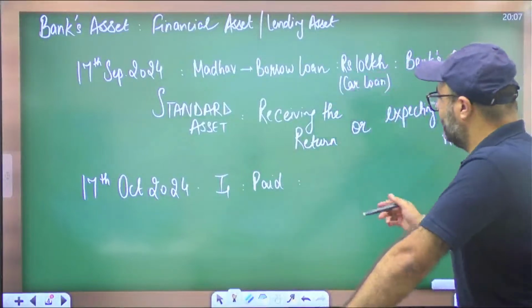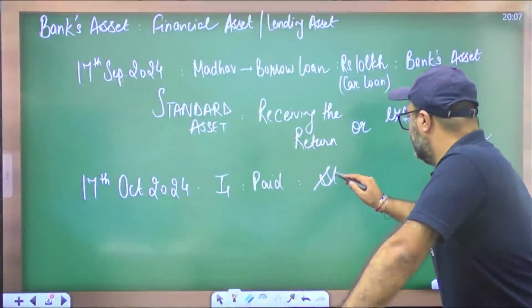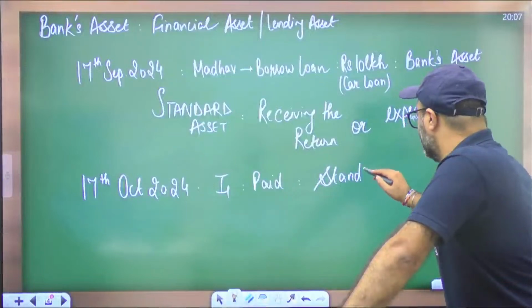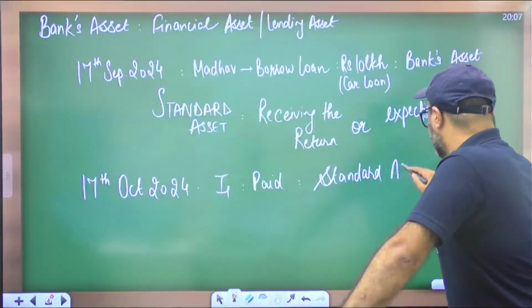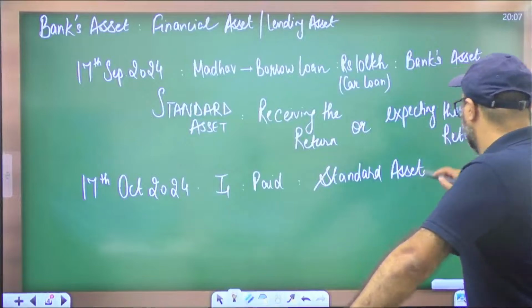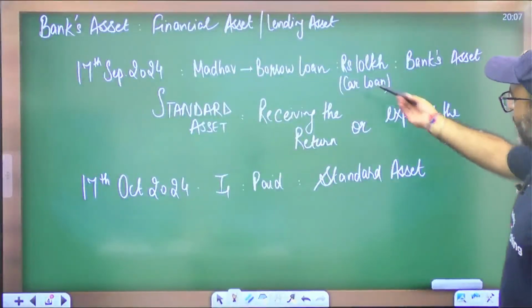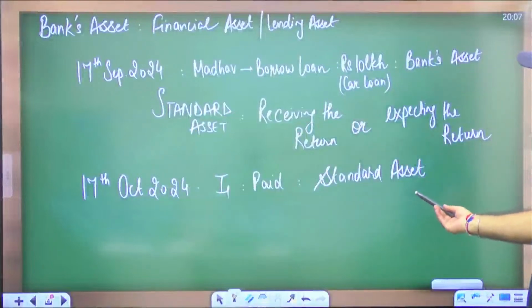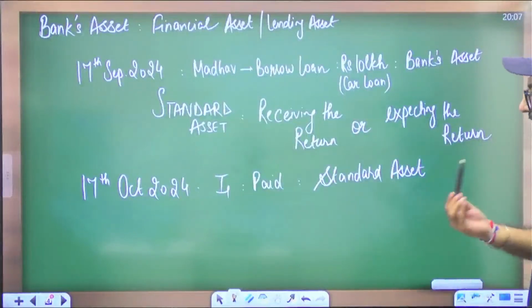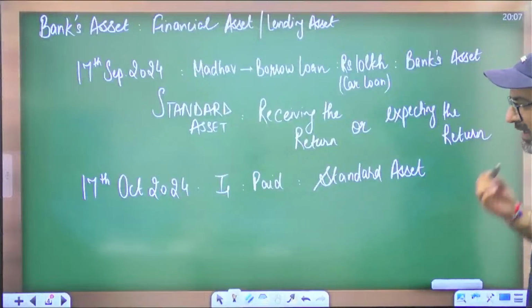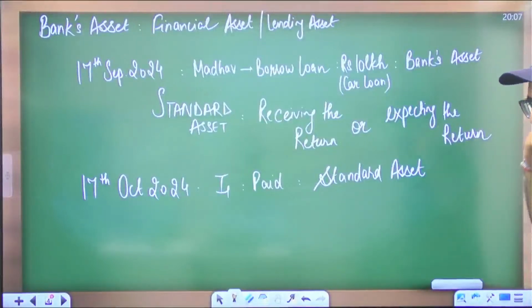The moment I have paid the first installment, the bank will consider the same loan as a standard asset. Why standard asset? Because earlier, the moment the bank lent the loan, the bank was expecting the return, and now the bank is actually receiving the return. So the bank will term it as standard asset only.